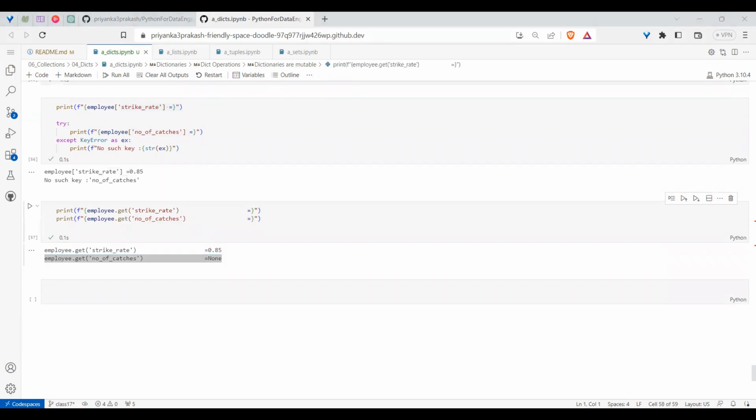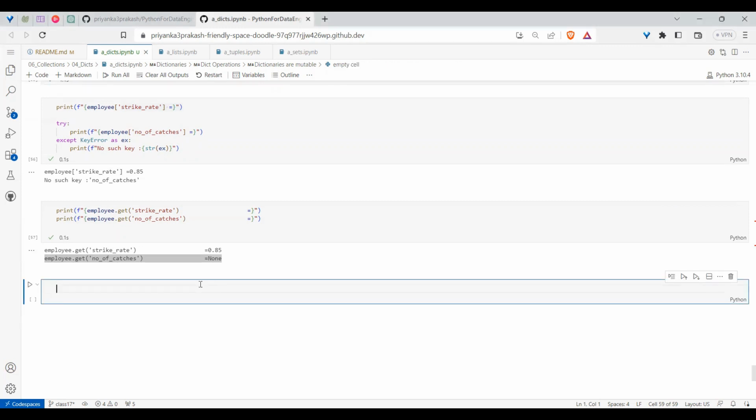So why is it returning None? Because by default, it has that option: if you have a key, it gives the value; if you don't have the key, it gives None. But sir, can we have an option to give other values? Because sometimes we will do operations with integers. If you get a None, we cannot work, right? We want a default value or something.